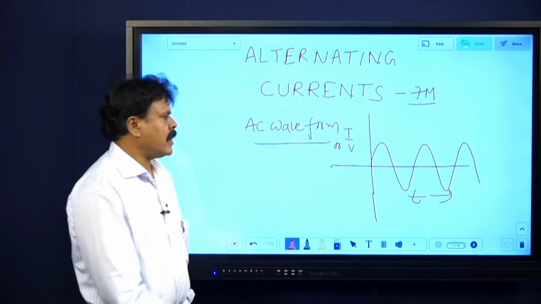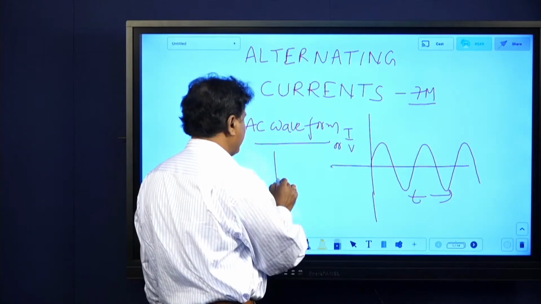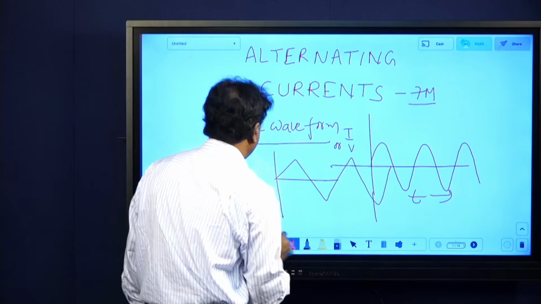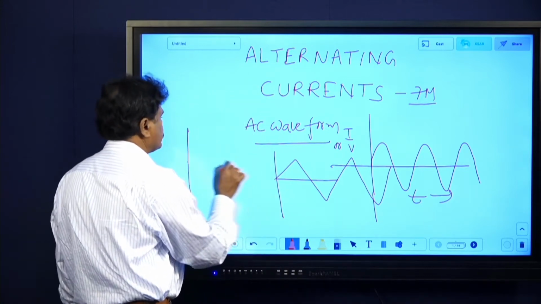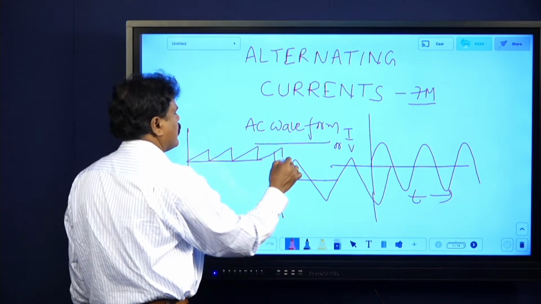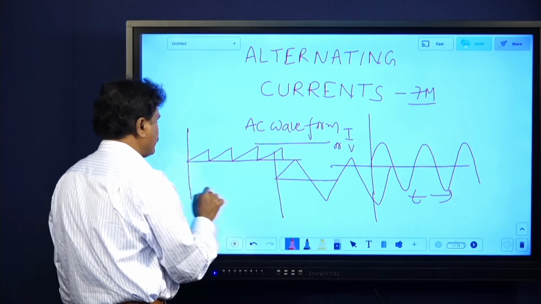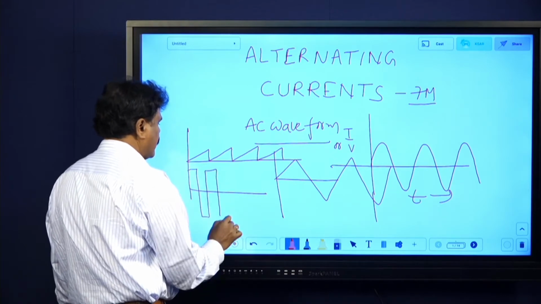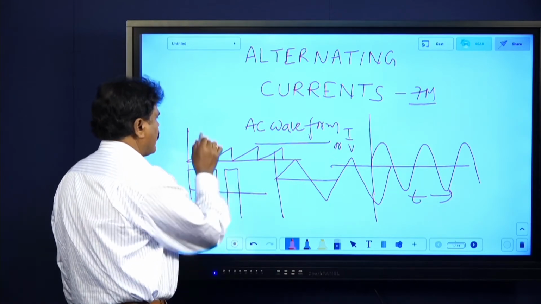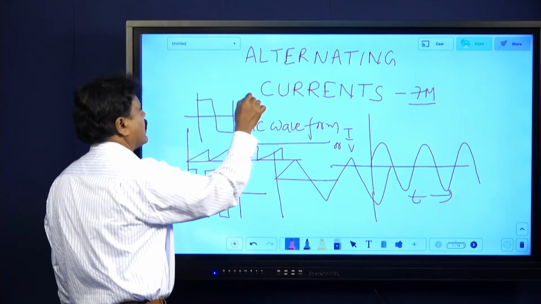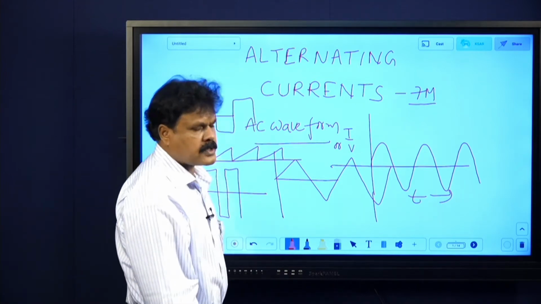And of course, other types are there. If it is like this, it is a triangular waveform. If it is like this, it is called a sawtooth waveform. If only the first half looks like a rectangle, I can call it a rectangular waveform, and if the first half looks like a square, we call it a square waveform.